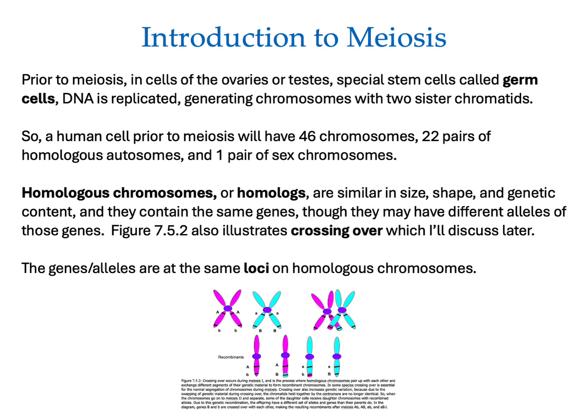Introduction to meiosis. Prior to meiosis, in cells of the ovaries or testes, special stem cells called germ cells replicate their DNA, generating chromosomes with 2 sister chromatids. So a human cell prior to meiosis will have 46 chromosomes, 22 pairs of homologous autosomes, and 1 pair of sex chromosomes. Homologous chromosomes, or homologs, are similar in size, shape, and genetic content, and they contain the same genes as each other, although they may have different alleles of those genes.